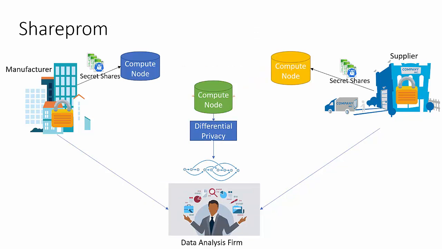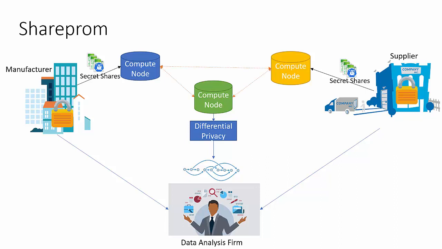In this demo, we introduce Shareprom, a secure multi-party computation system for inter-organizational process mining. Shareprom allows party A and party B to control what is disclosed to the data analysis firm. In this demo, we assume that party A and B have agreed to reveal a time-annotated process map to the data analysis firm, but nothing more. In other words, the data analysis firm will not learn anything about the data of either party A or party B, other than a joint directly follows graph of their processes.